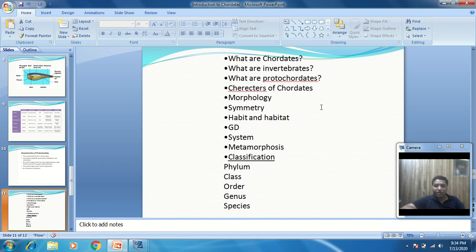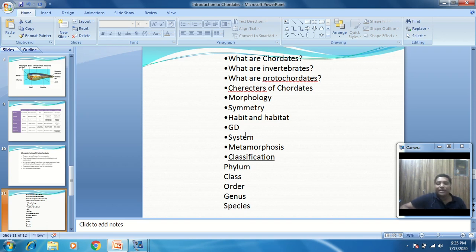Fishes have an aquatic habitat. The frog is amphibian, that is, it is found in water as well as on land. Reptiles are terrestrial, birds are aerial, and monkeys are arboreal. So this is about the habitat, whether it is found in water or on land.